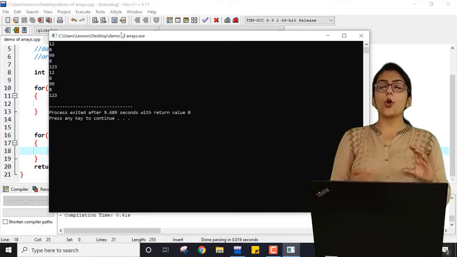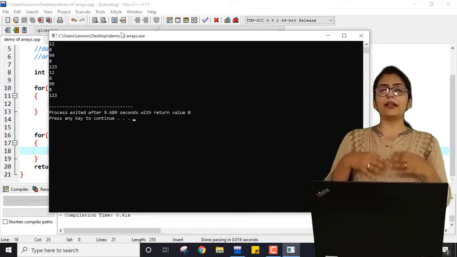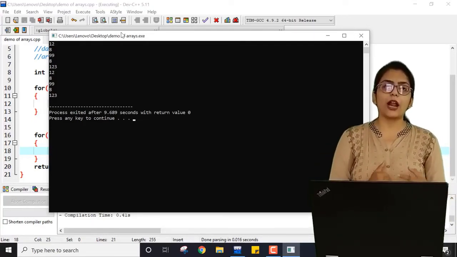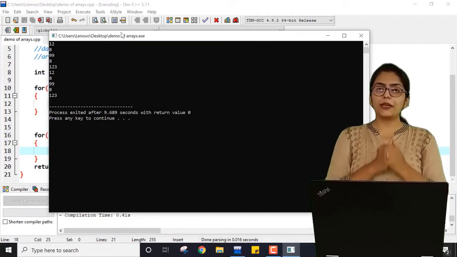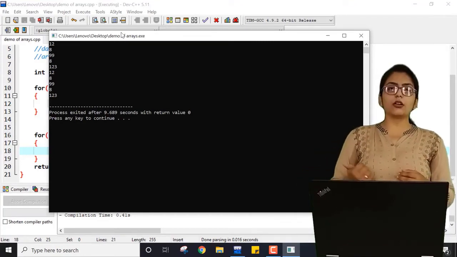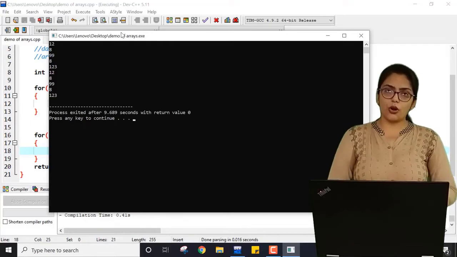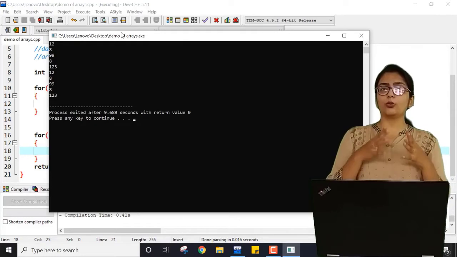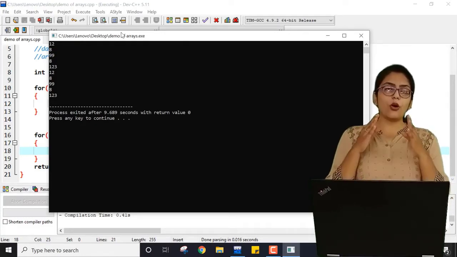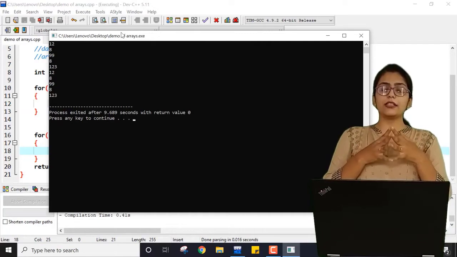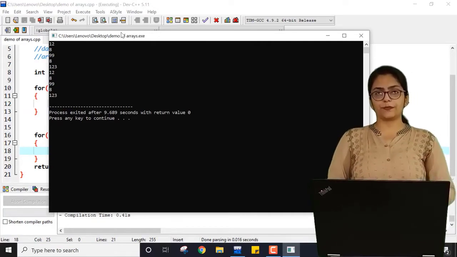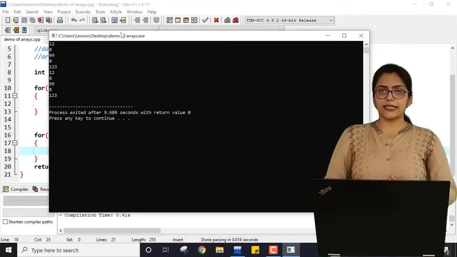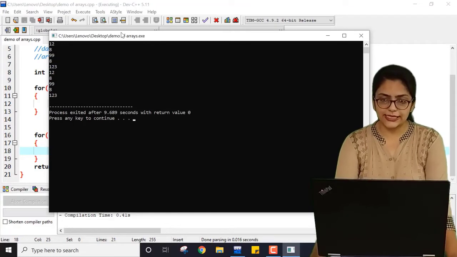Now from the third row, which element I want to pick will be decided by the column number. So for identifying the last element, I have to write A of 2, 2. That means the element on the bottommost corner. To identify that element, I have to give two indexes. You can also think of it as the patterns we have already covered in our for loops. If you have understood the patterns, then you must be well aware of matrices as well. So this is the same concept.